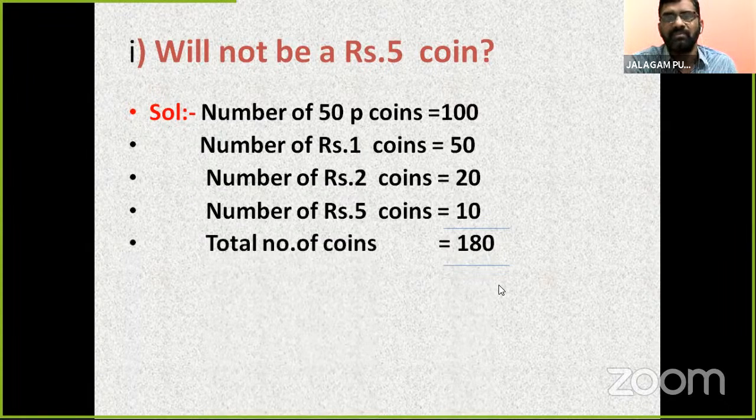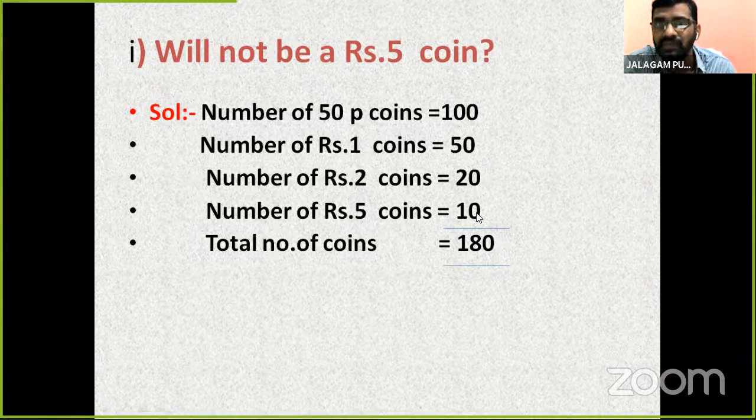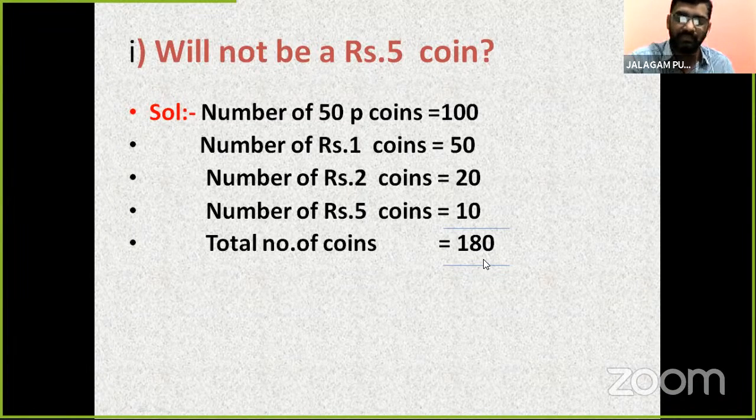Here we take the total number of coins, children. Why? Because we want the number of possible outcomes. So we add all the coins: 100 plus 50, 150, plus 20, 170, plus 10, 180. So we take it as the number of possible outcomes.